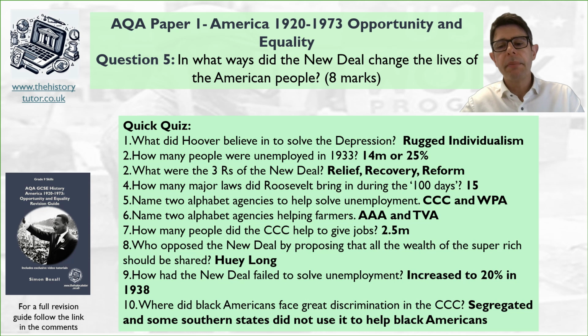And then Black Americans and the CCC, obviously they faced discrimination. So particularly in the South, the CCC camps were often segregated. They weren't mixed race, and the Southern states did not spend so much of the money given to them on Black Americans as they did on white Americans. So suggesting some failures there. It's useful to know impacts around native populations, Black Americans, women, so that you can give a more advanced response when you're doing the New Deal questions.